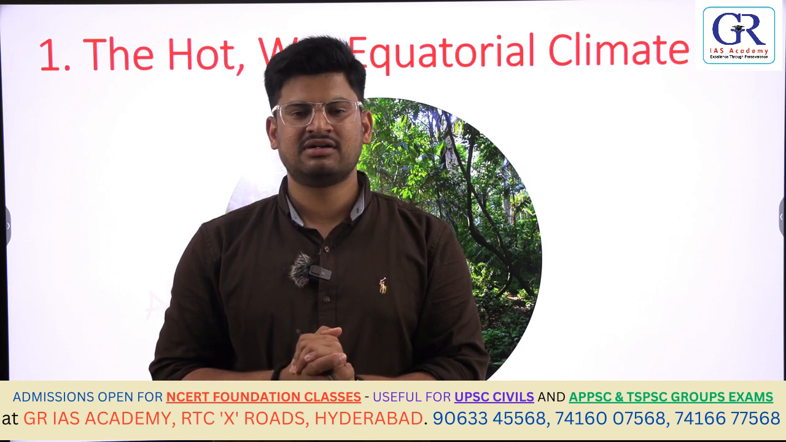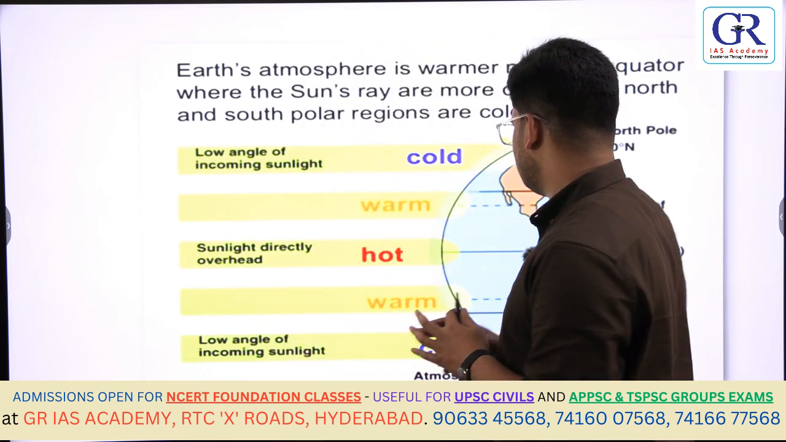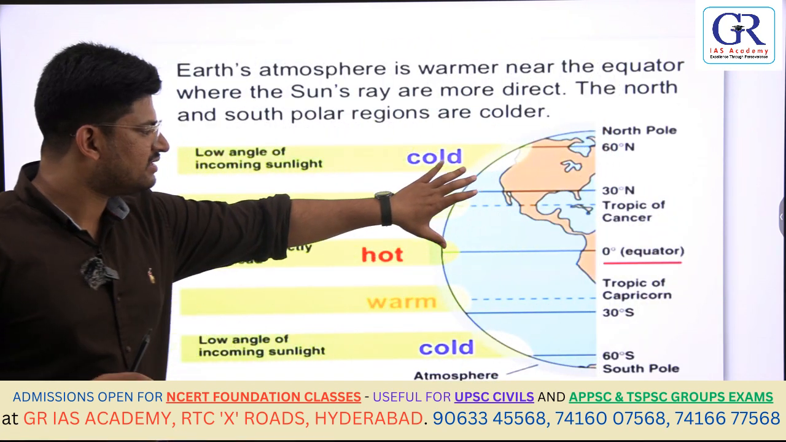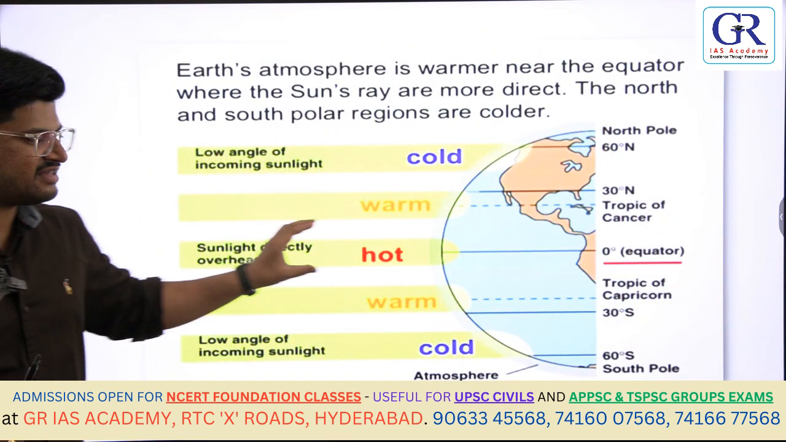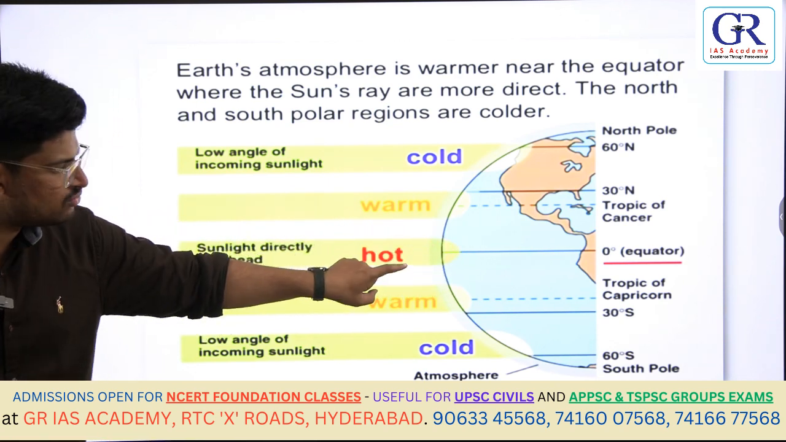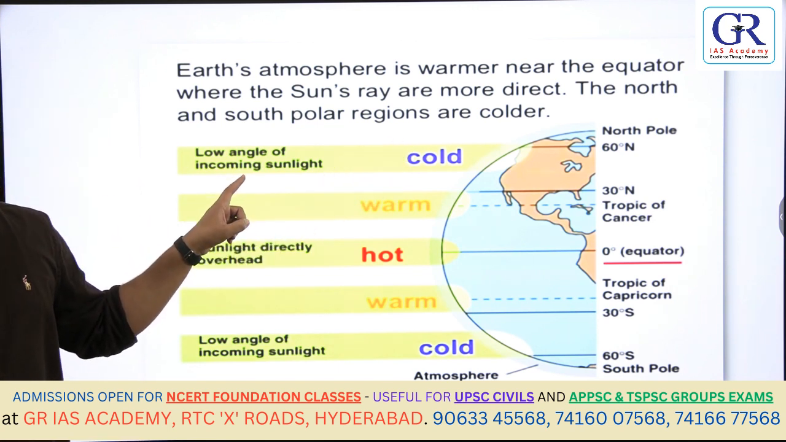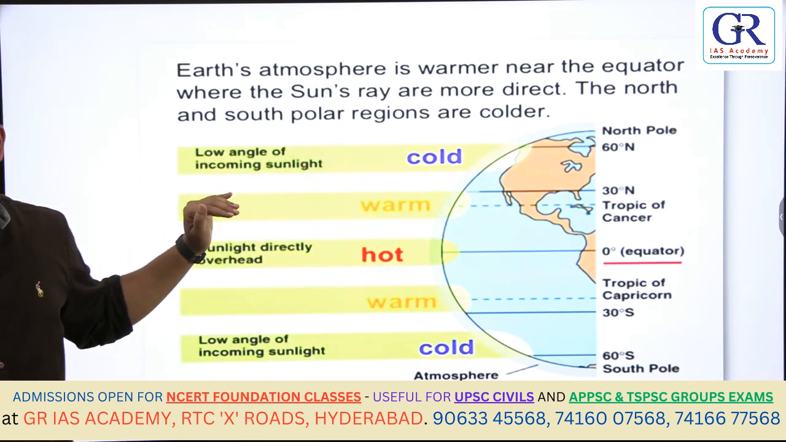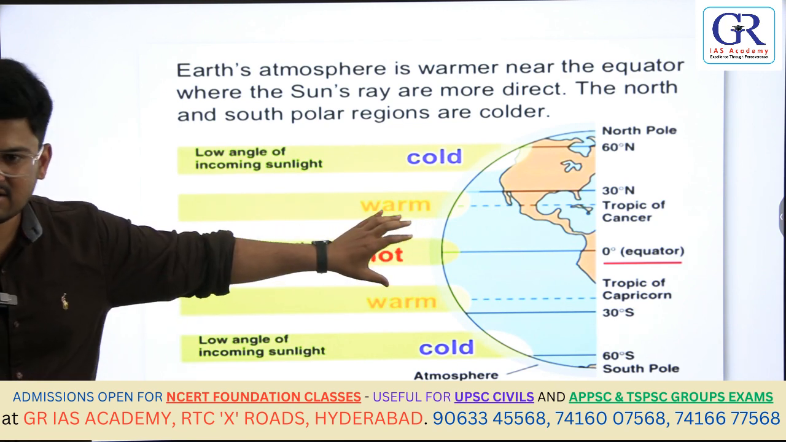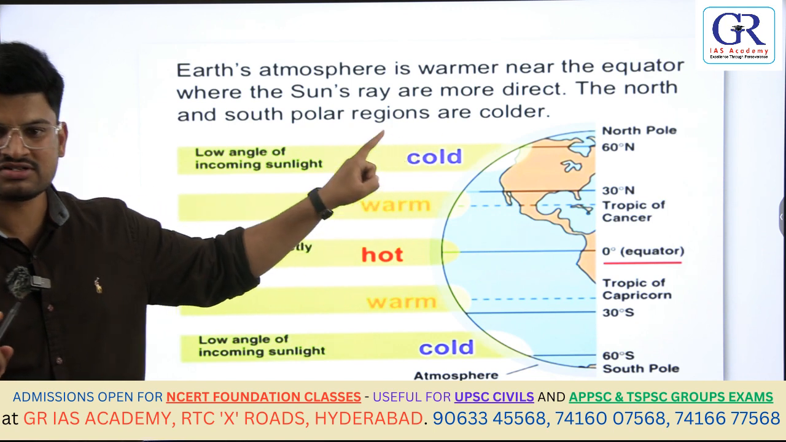Okay, so you know that the equator receives the direct rays of the sun. That means the sun rays will directly fall on the equator, and as you move towards the poles, the rays of the sun are oblique, not direct. The region between the tropics receives direct rays, and as you move towards the poles it decreases.